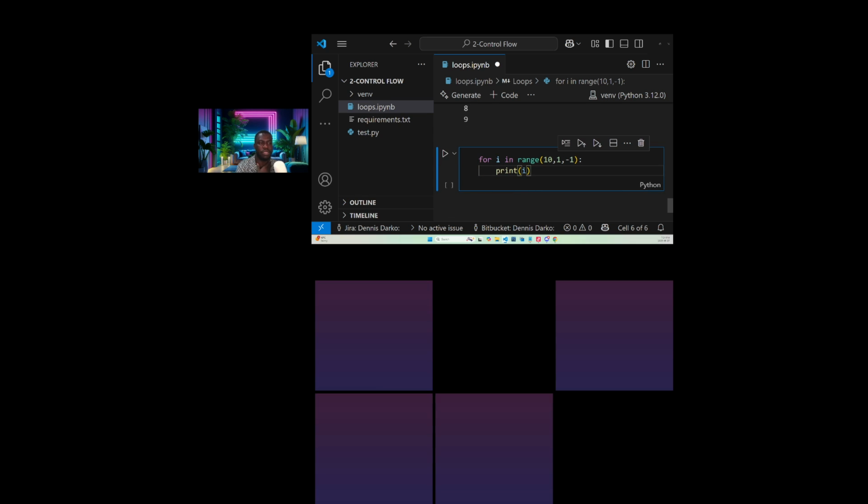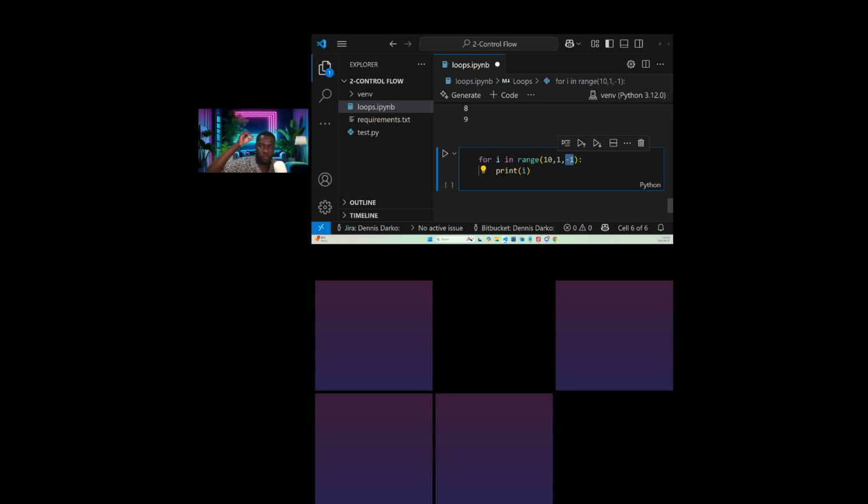You will see that it will start printing 10 now. This time around, 10 will be included. It will start printing 10, 9, 8 because our step is what? 1, -1. Do you see our step now? It's -1. So our step is -1, meaning what? It should be reducing.